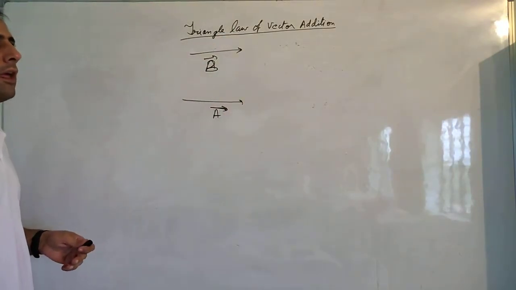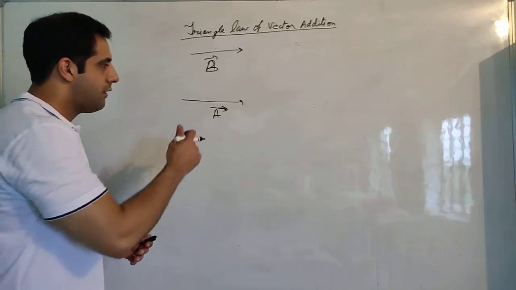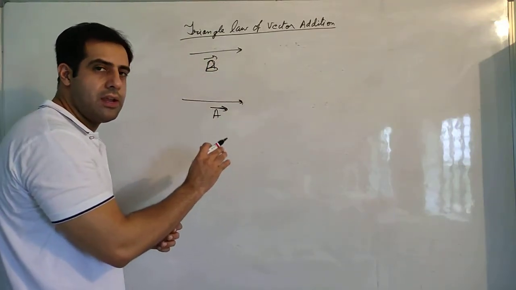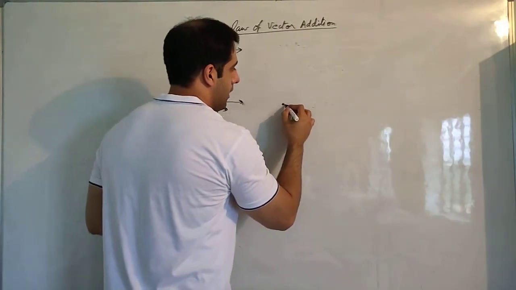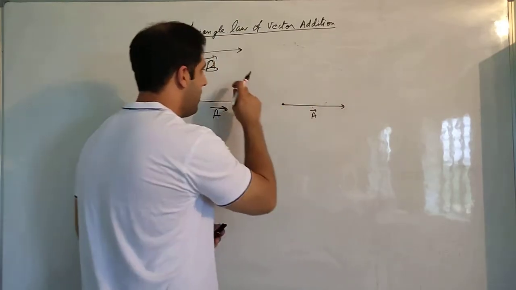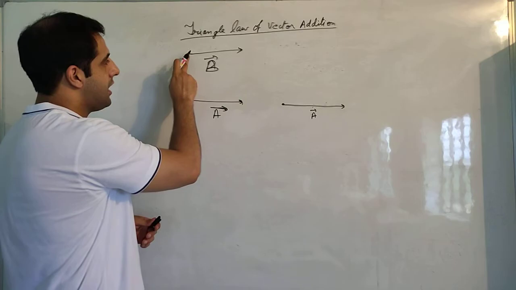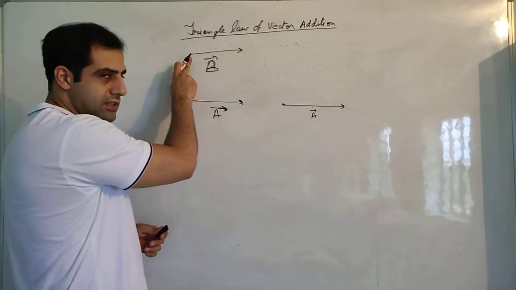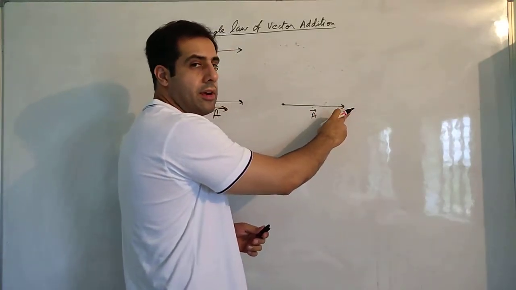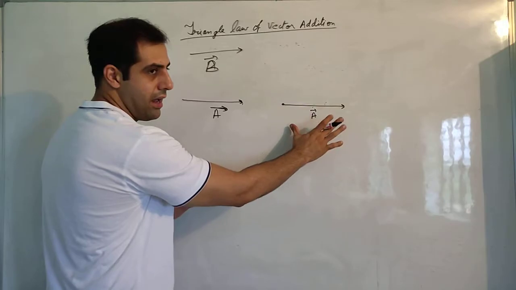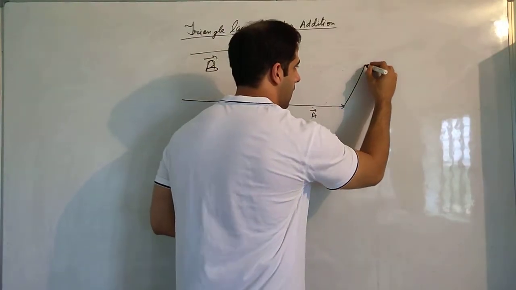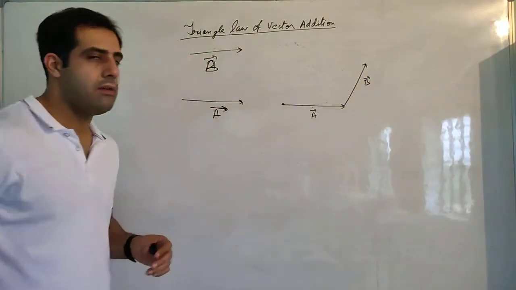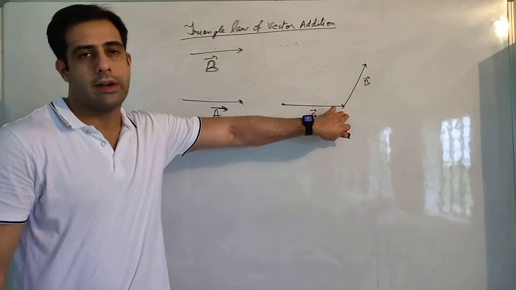So triangle law of vector addition, suppose we have two vectors, vector A and vector B. These are two vectors and I have to add them. I have to see if they can be added. So according to this law, how will we add this? We will arrange A and B in such a way that the tail of one vector coincides with the head of the other vector. I can keep A as it is, and B I will be arranging like this. Tail of vector B will coincide with the head of vector A.